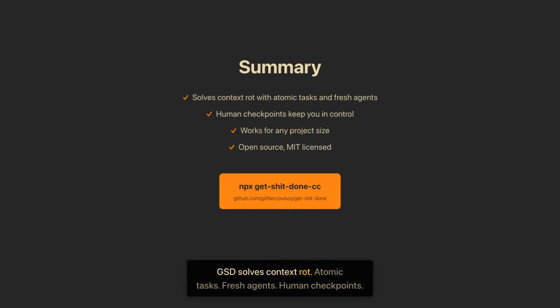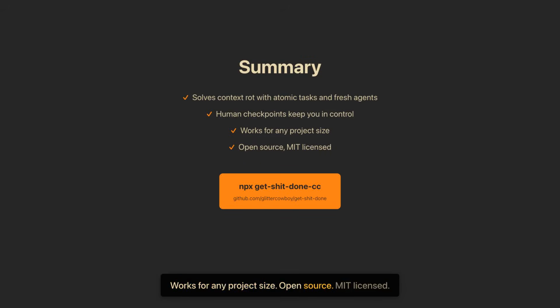GSD solves context rot. Atomic tasks, fresh agents, human checkpoints. Works for any project size. Open source, MIT licensed. Thanks for watching. Now go get some shit done.